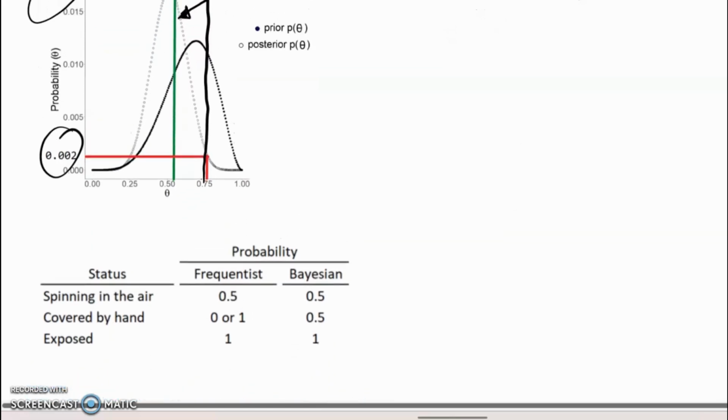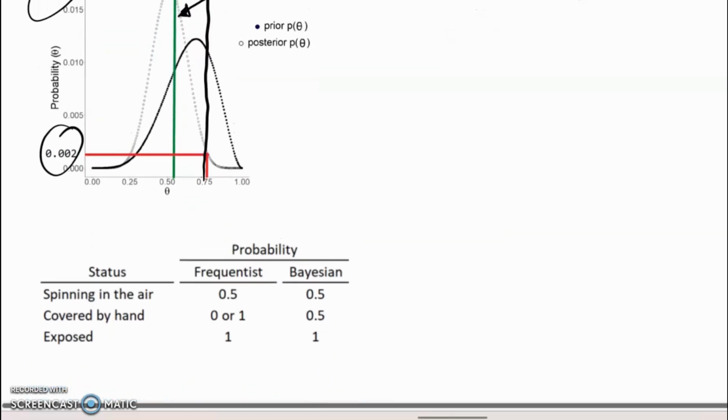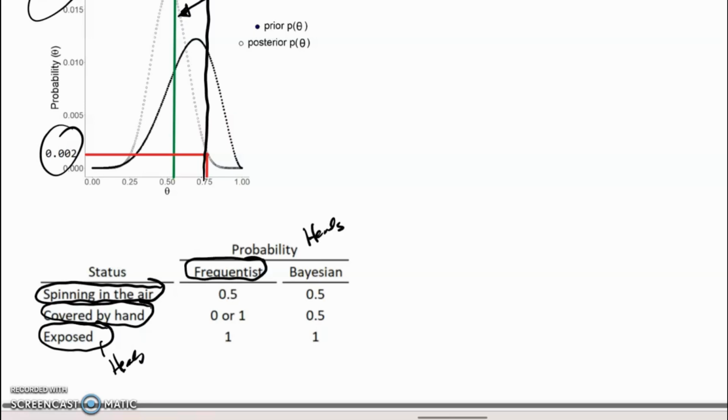Let's do another example. Let's consider we've got a coin. We flip it. Initially, it's spinning in the air. It lands on the table. We cover it up with our hand. We remove our hand to discover that, in fact, it came up heads. So what's the probability of it being heads? And let's look at it from both the frequentist and the Bayesian perspectives.